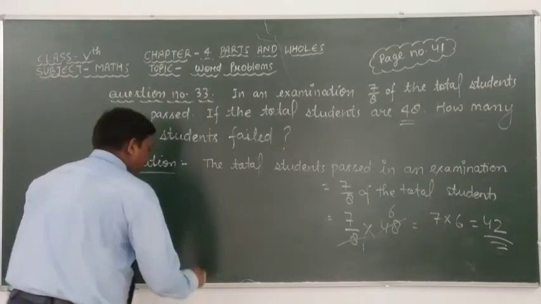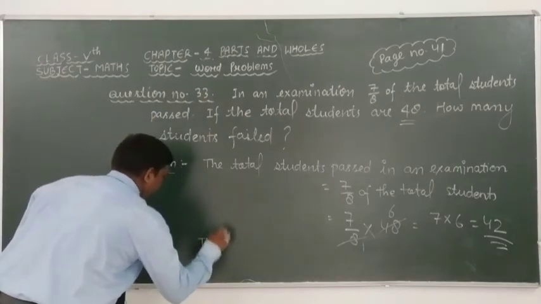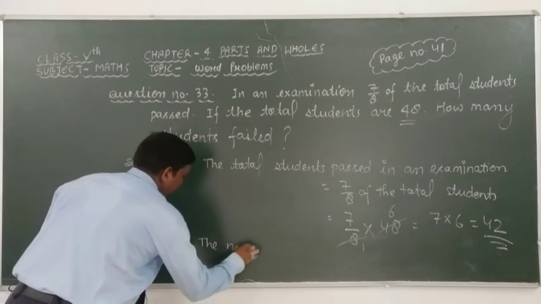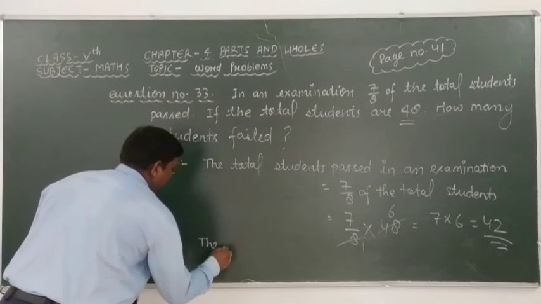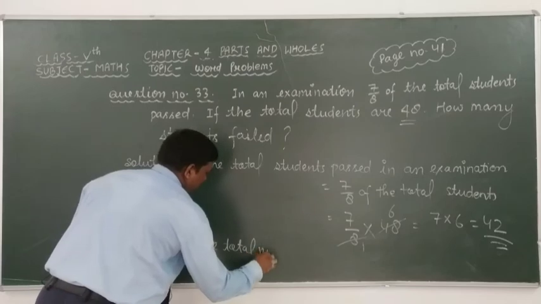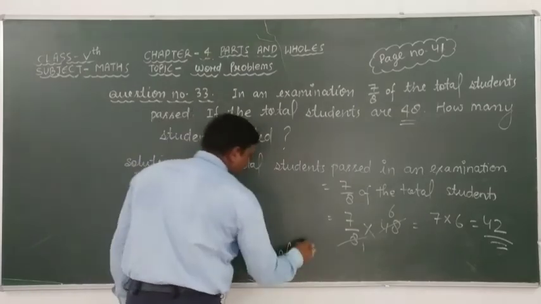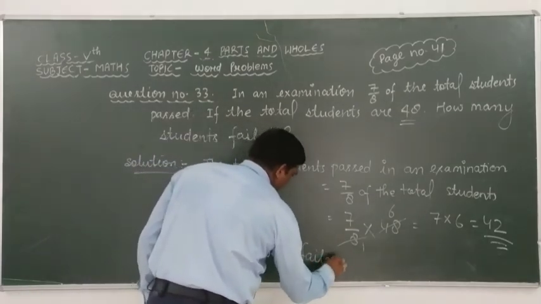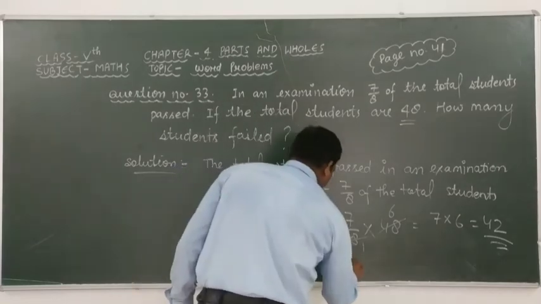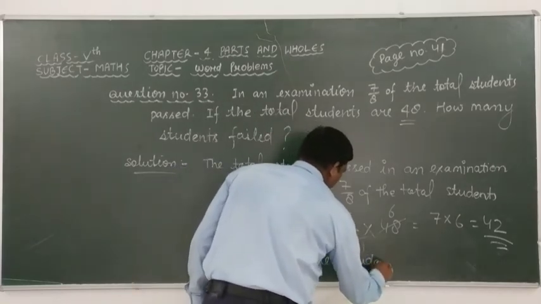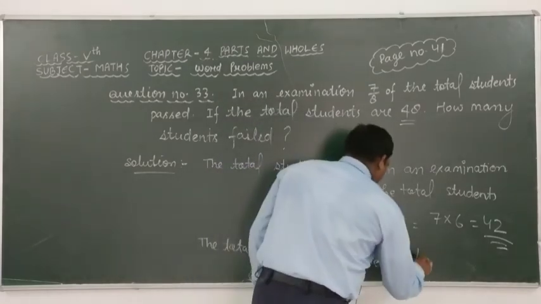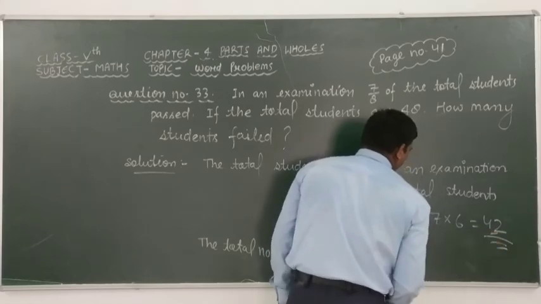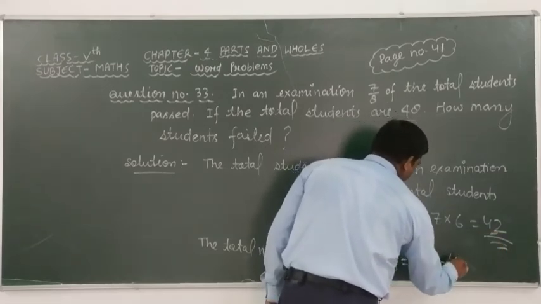Therefore, the total number of failed students is equal to, here we have to subtract 42 from 48.